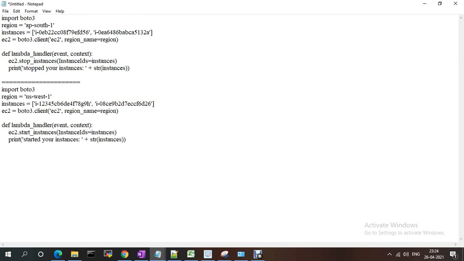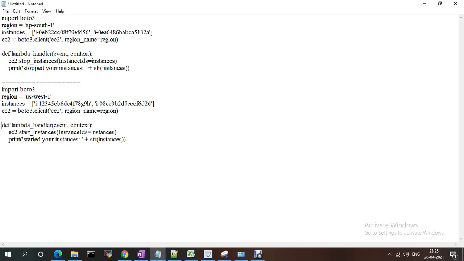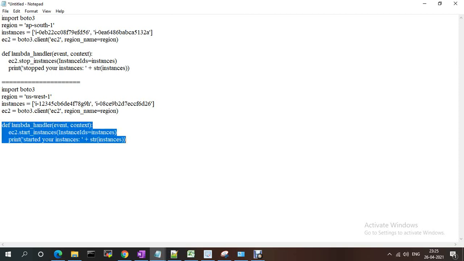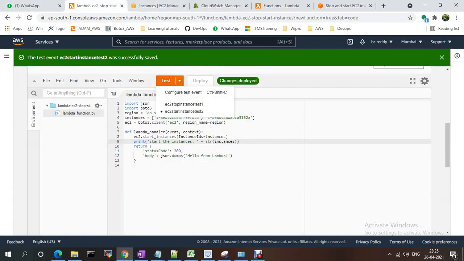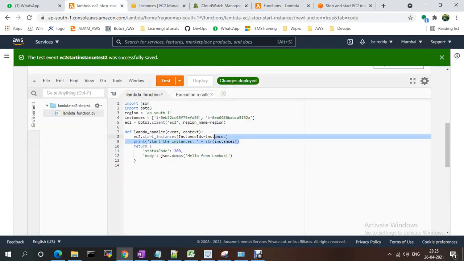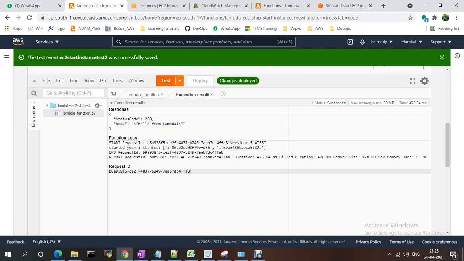Go to 3 and just define this function. Testing.